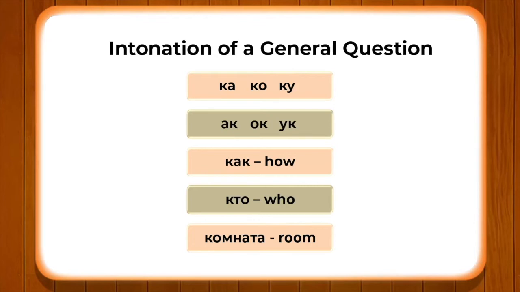As you know, kak means how, kto means who, and komnata means room. So, here we have different sound patterns as well as different words and meanings. Based on these words, you can also make your own simple sentences, interrogative sentences and affirmative sentences.